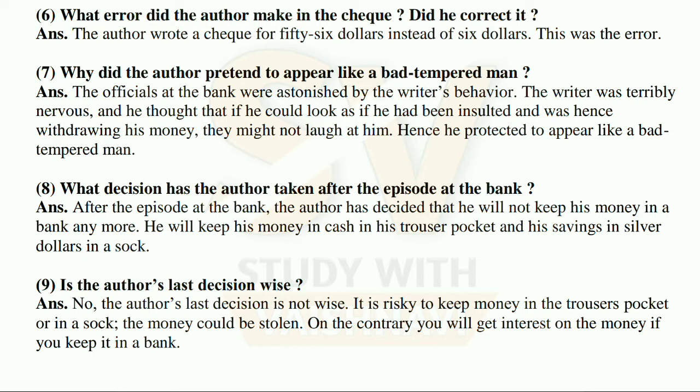Now 7th. Why did the author pretend to appear like a bad-tempered man? Now see the answer. The officials at the bank were astonished by the writer's behavior. The writer was terribly nervous, and he thought that if he looked as if he had been insulted and was hence withdrawing his money, they might not laugh at him. Hence he pretended to appear like a bad-tempered man.